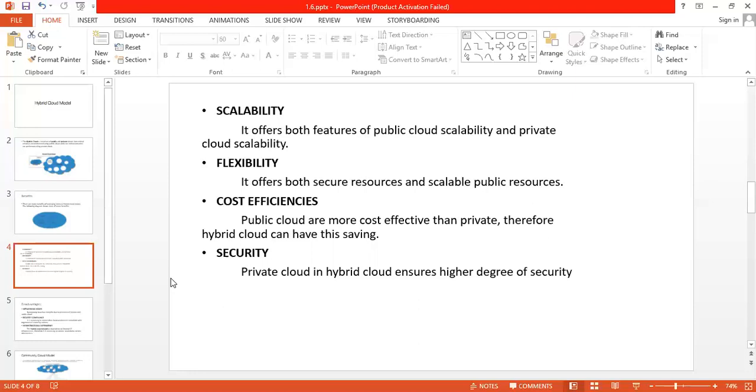Next, it has a benefit: you have to pay for the public cloud portion on their infrastructure only when it is needed. As we know, cloud is a thing where you pay for your usage, for the amount of data and storage you are using. On the basis of that only you have to pay. So this is also one kind of benefit.